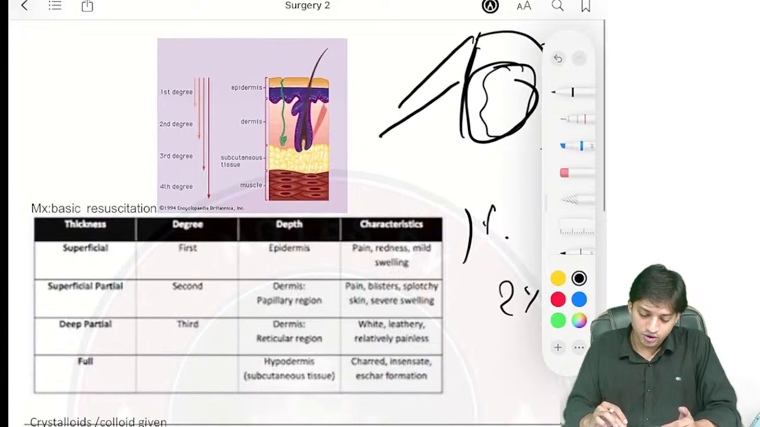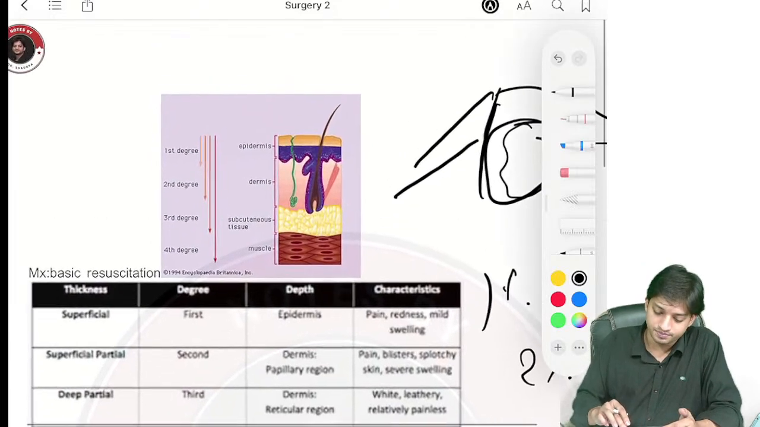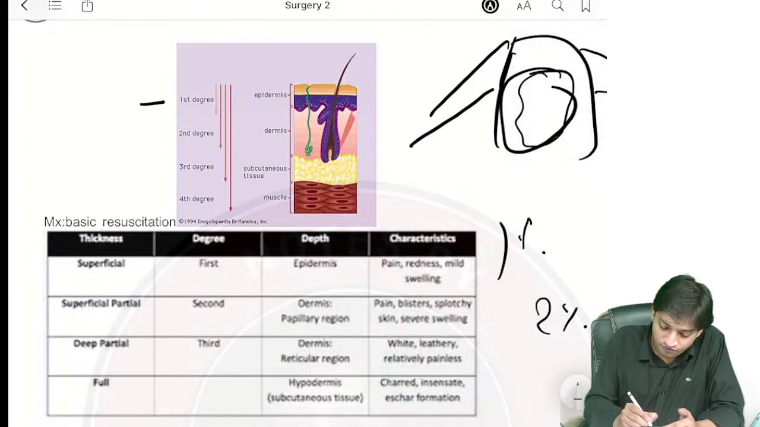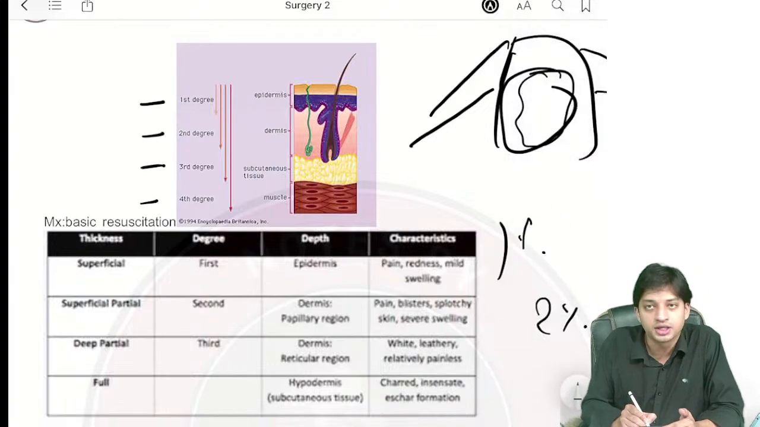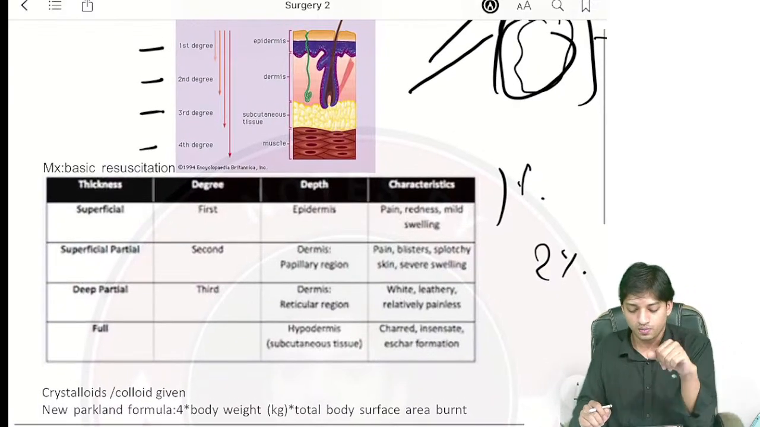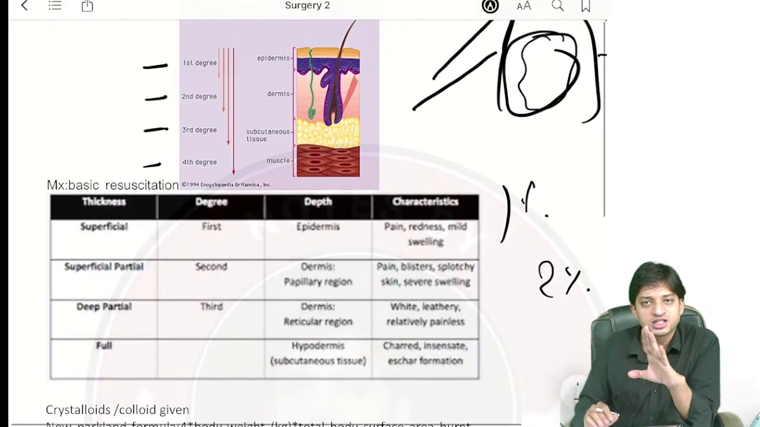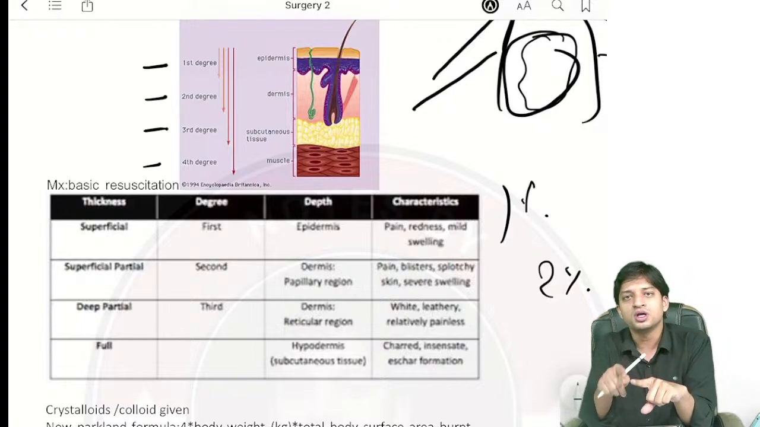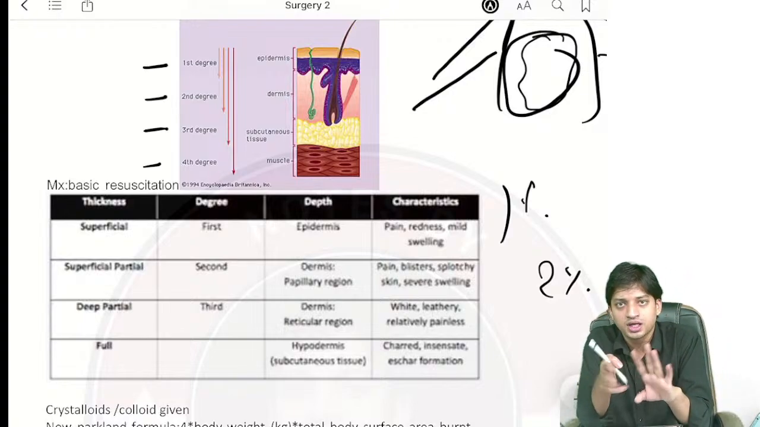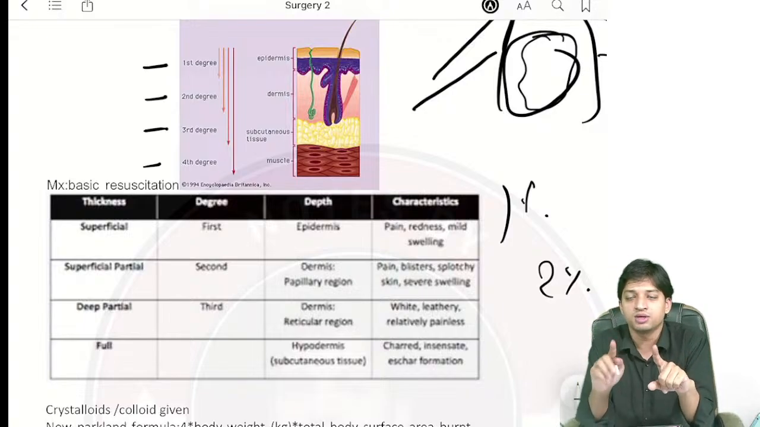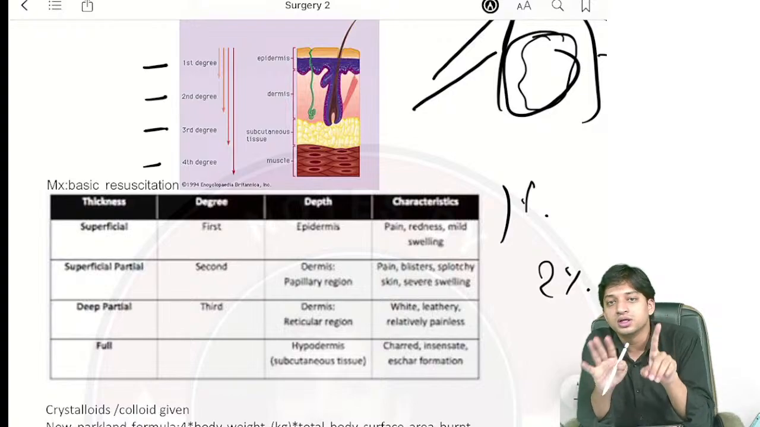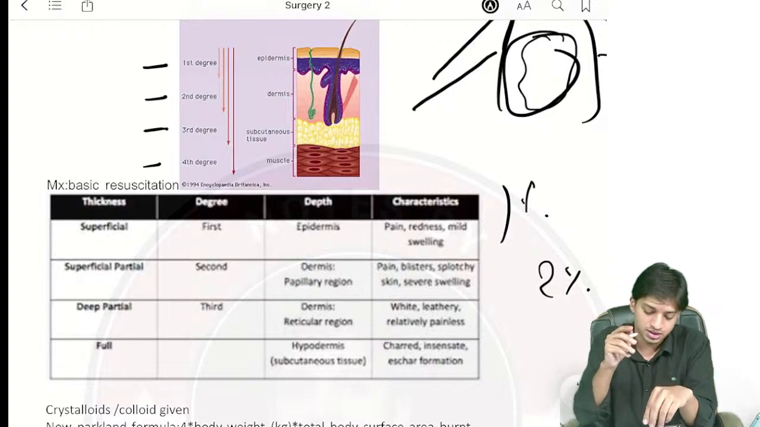Now, just have a look here. Come here for the degree of the burn. You will see the first degree burn, second degree burn, third degree and fourth degree they have asked you. In first degree burn, always remember only the epidermis is involved. If only the epidermis is involved, there will be only pain, redness and swelling, no blister. Remember, in first degree only the epidermis is involved and there is no blister formation. Pain, redness, swelling, nothing else.